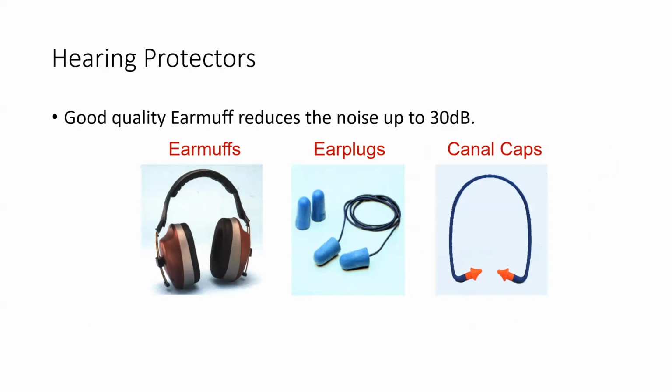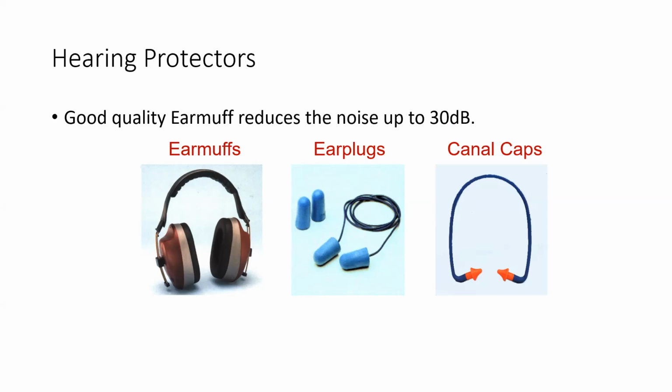So now we have hearing protectors. Hearing protectors, there are 2 to 3 types. Mostly we can divide them into 2 main types: ear muffs and ear plugs. And then you can see there are also some canal caps available. So always remember, ear plugs are disposable. You will use them one time, and they are for personal use. Any of the PPE which you are going to use is for personal purposes.